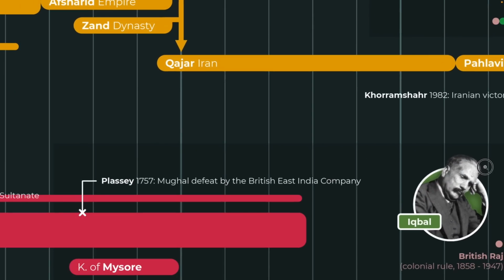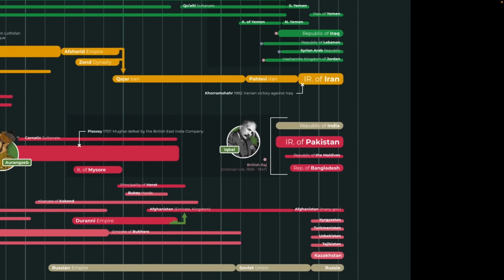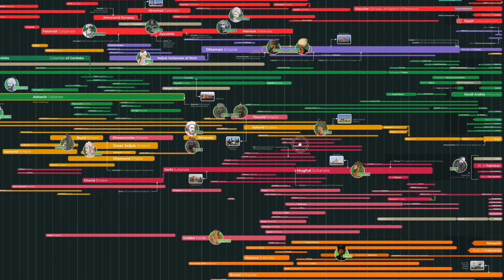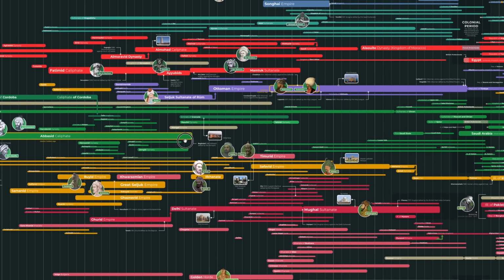And here we of course have one of my favorite historical figures, Iqbal, the national poet of Pakistan. He was an incredible philosopher. And then this golden-ish color is for Iran, because Iran is the Golden Empire. And then we have the green for empires that were smack dab in the middle of the Islamic world. So Syria, Palestine, Lebanon, Iraq, and Arabia.